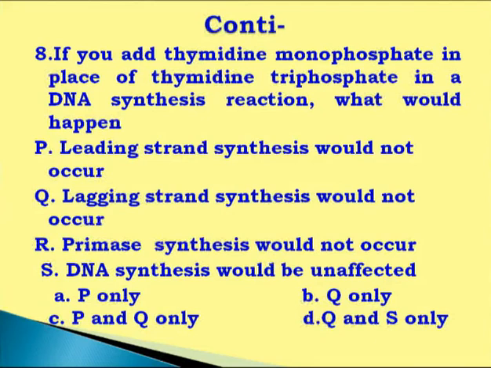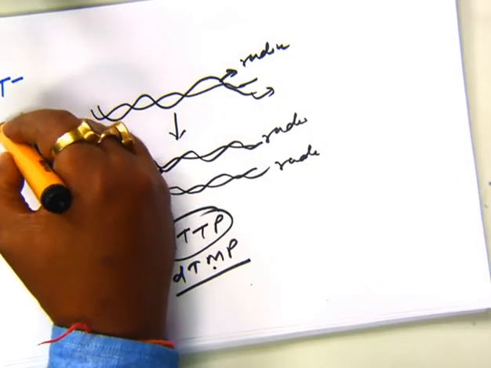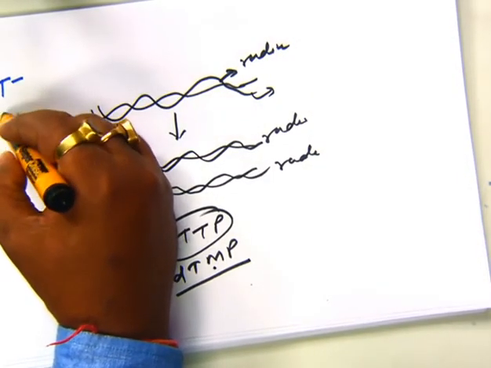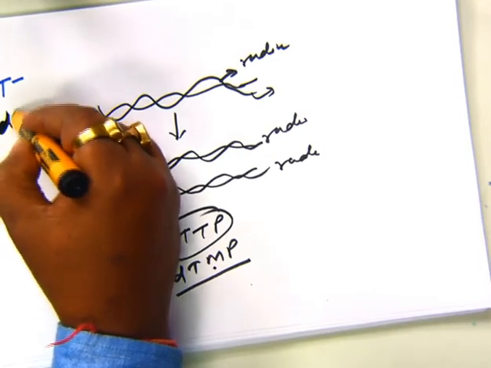Leading strand synthesis would not occur. Lagging strand synthesis would not occur. Primase synthesis would not occur. DNA synthesis would be affected. Now here are 4 options, and here we will have to select which one is right. Only P means leading strand synthesis would not occur. For addition of nucleotides in processive chain elongation, there is a need of dNTPs.